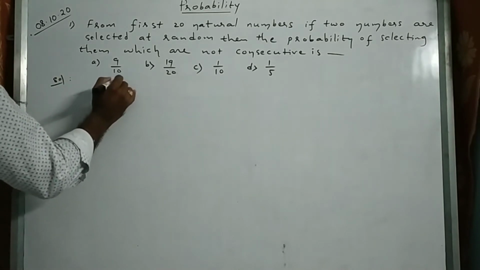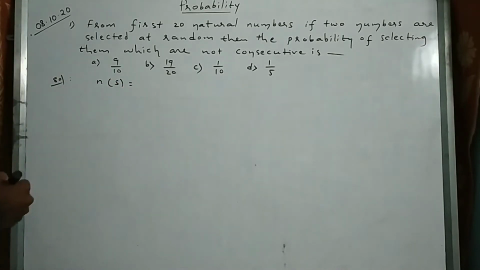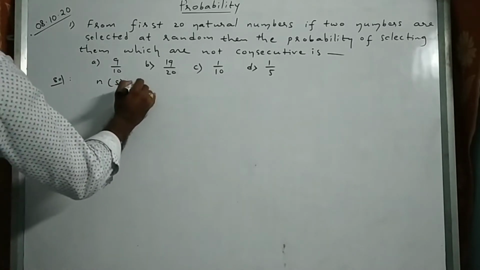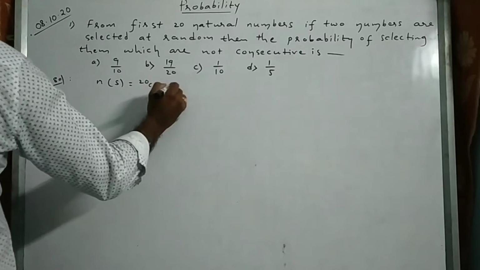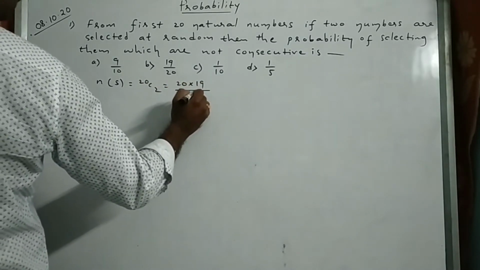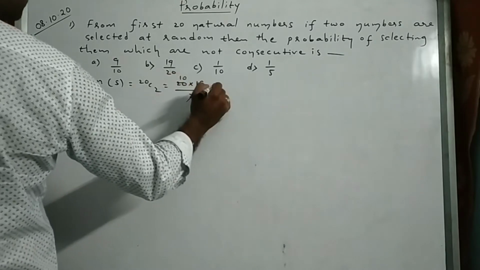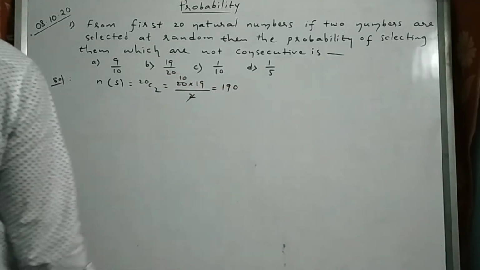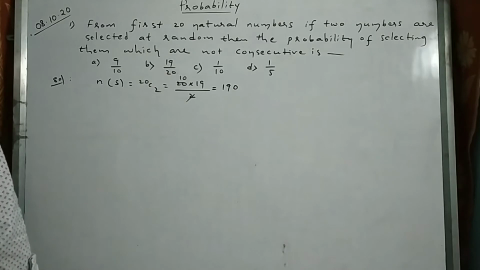So what is n of S? From 20 natural numbers, I have to select two natural numbers. So 20C2 means 20 into 19 by 2, 2 ones, 2 tens. That means 190. Okay. Now what is our condition? Favorable cases.